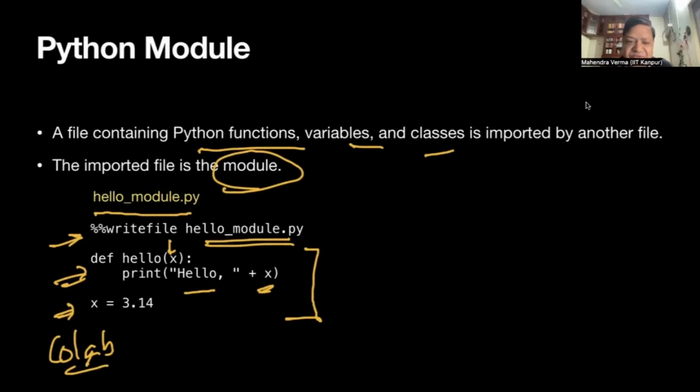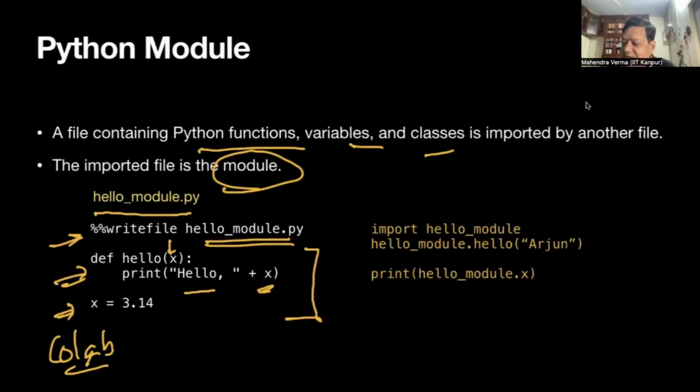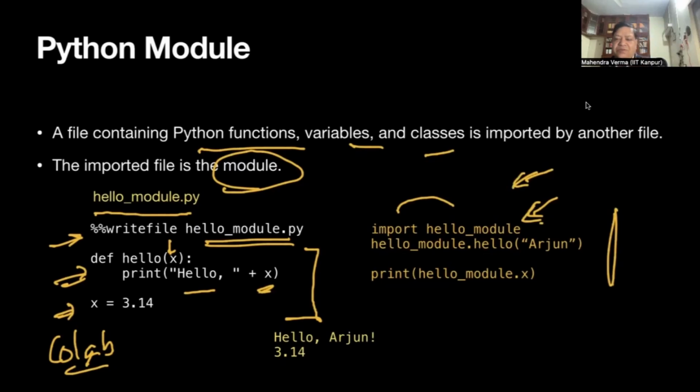Now we can import this file like this: import hello module. The name of the file was hello module.py, so I just say hello module. Don't put .py here. Now what it does is basically import the file, and consequently the function hello and x. So all this has now come into this present file. This is another file where I'm importing it. Now I want to execute this function.